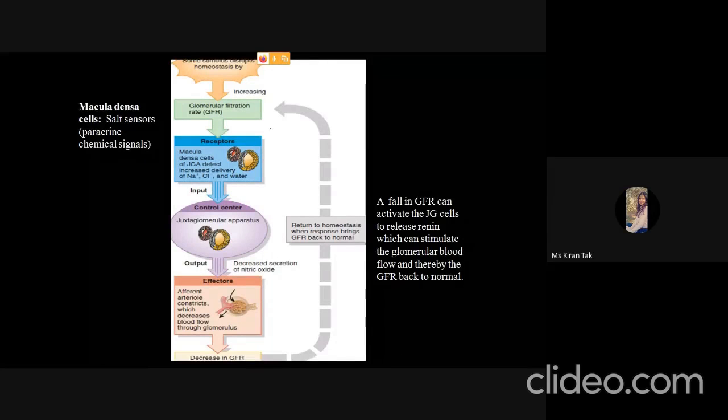Okay, so when there is any disruption in the homeostasis and this causes an increase in the GFR, then the macula densa senses the high amount of salt and sends input via the paracrine signal to the juxtaglomerular apparatus, and then the juxtaglomerular apparatus decreases the nitric oxide secretion that is responsible for the dilation, and hence it decreases the blood flow, and finally the GFR is decreased, and then the homeostasis is restored.